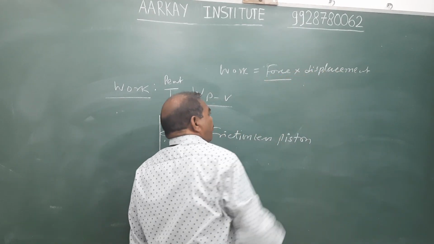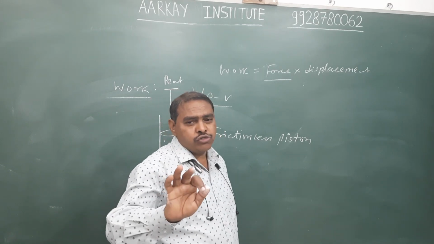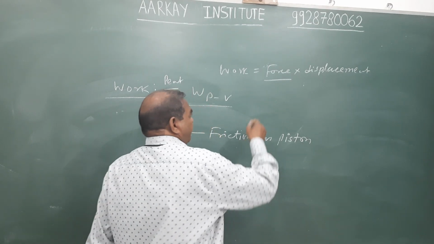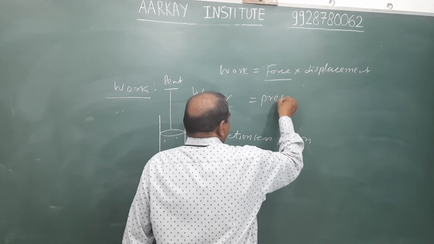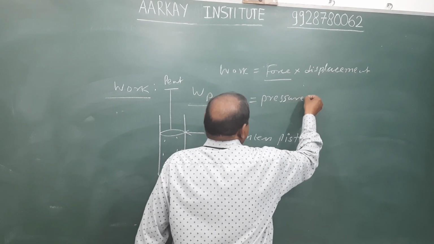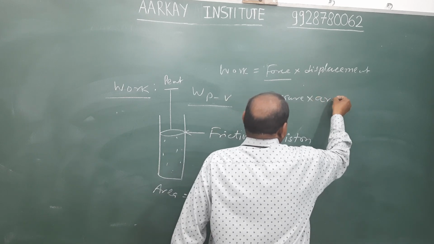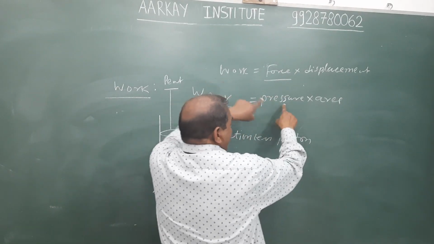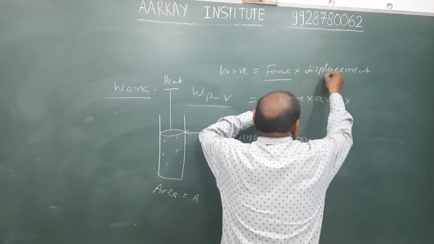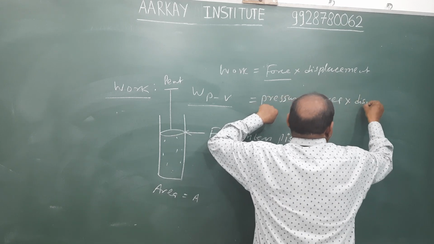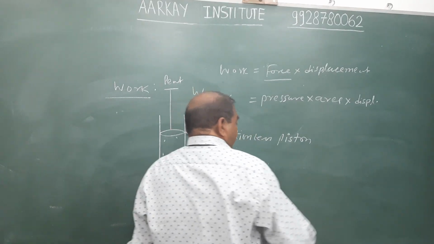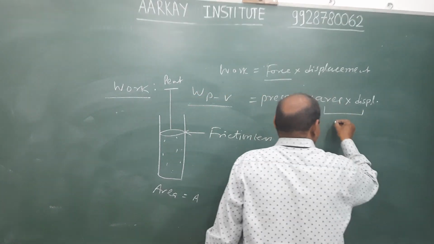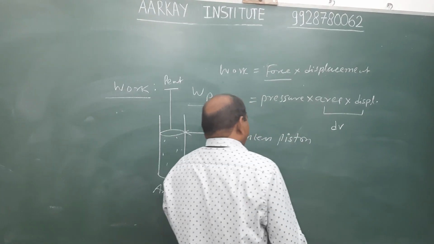We also know about force. Force is also a product of pressure and area. Therefore, work is a product of pressure, area, and displacement. We also know that the product of area and displacement is known as change in volume.